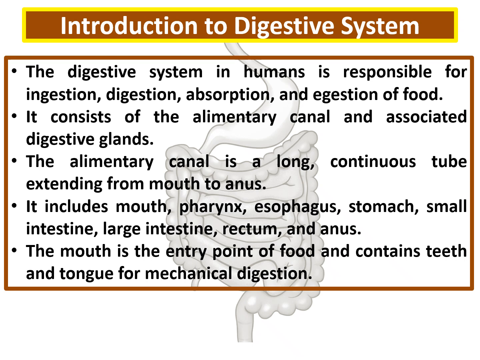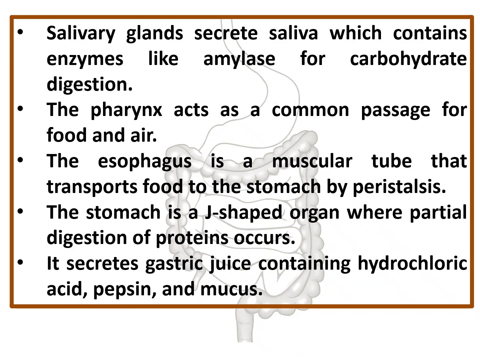The mouth is the entry point of food and contains teeth and tongue for mechanical digestion. The salivary glands present in the mouth secrete saliva, which contains enzymes like amylase that will break down the carbohydrate. That is nothing but carbohydrate digestion. The pharynx acts as a common passage for food and air.